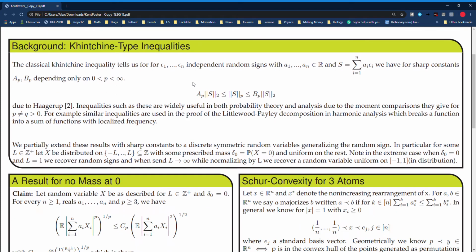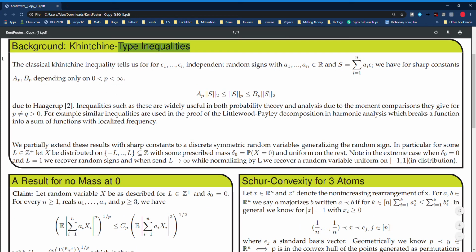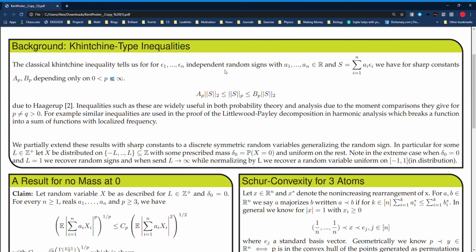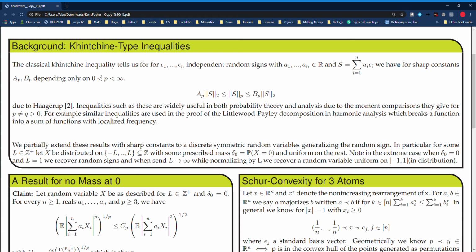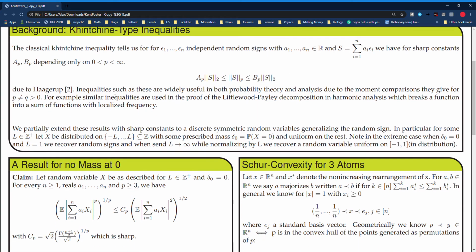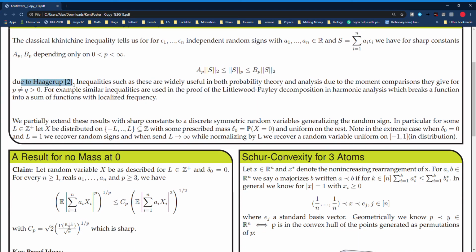Okay, so some background in Khintchine type inequalities. The classical Khintchine inequality tells us that for n IID random signs and arbitrary coefficients in the real numbers, when we look at their sum, we have, for sharp constants A_p and B_p depending only on p and independent of the number of terms, a bound on the pth moment of the sum between the second moments. And the sharp constants for all p are due to Haagerup.